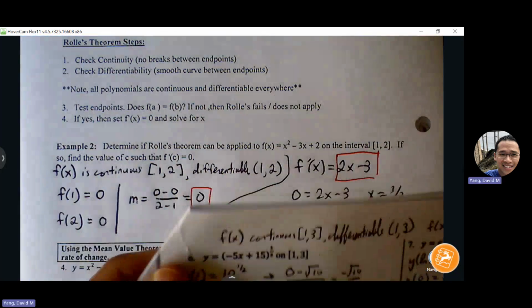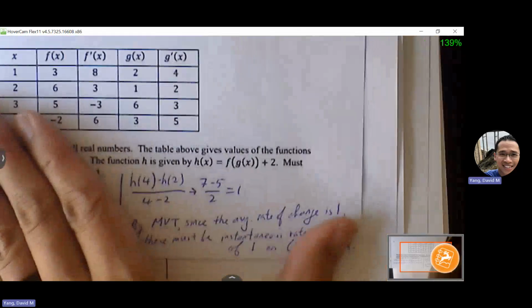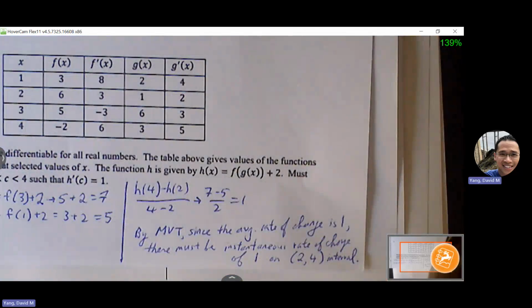I don't know if there's a set way of writing something for mean value theorem, but I think the graders do want to see that you understand that we're connecting average rate of change with instantaneous rate of change. And if we can demonstrate that there's a knowledge of that connection, we can word it multiple different ways.